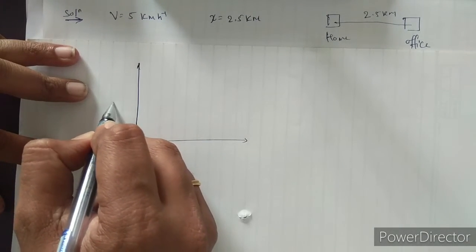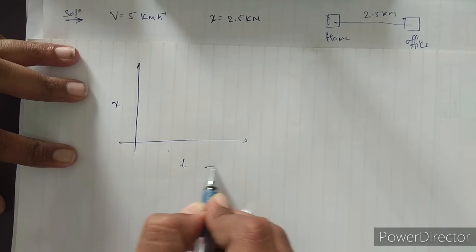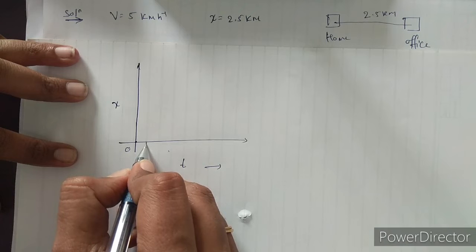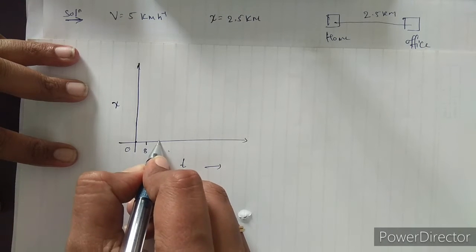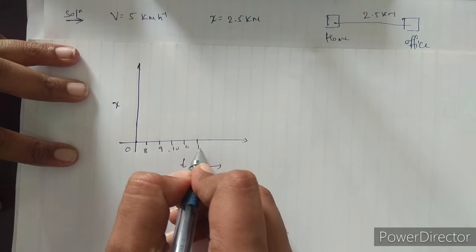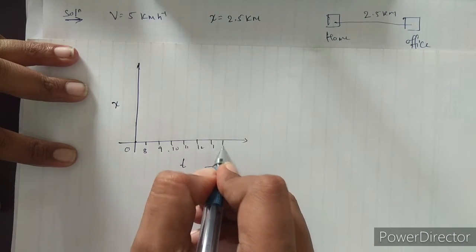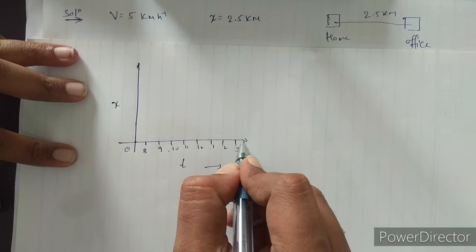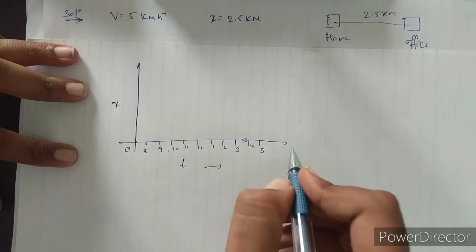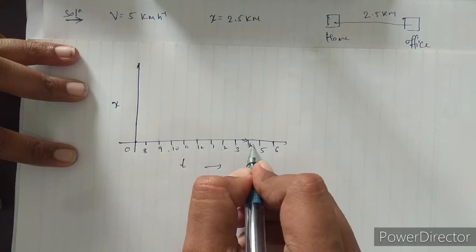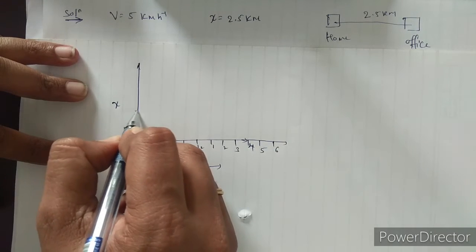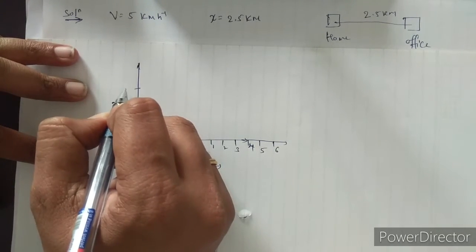This is the position, that is x, and this is the origin, O. We start from here: 8, 9, 10, 11, 12, 1, 2, 3. We extend this: 4 and 5, and this is 6.